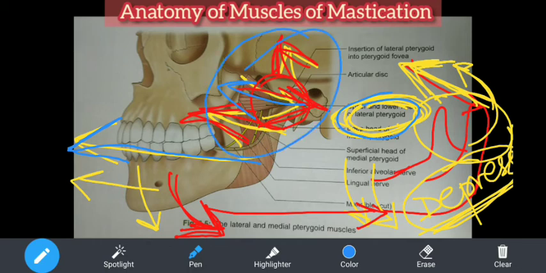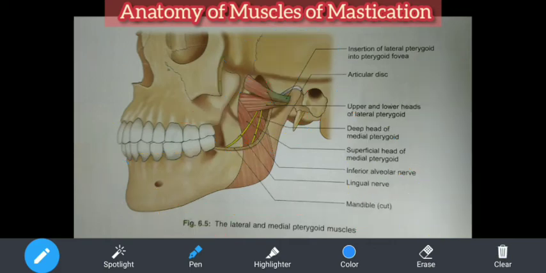Which of the following muscles of mastication causes depression? Or all of the following muscles cause protrusion except? This can be the question. Important MCQ question. Coming to the actions of the medial pterygoid, sorry. So the medial pterygoid, if you see, the direction of the fiber is like this, so what happens when this contracts? It will elevate the mandible. First action, it will elevate the mandible.